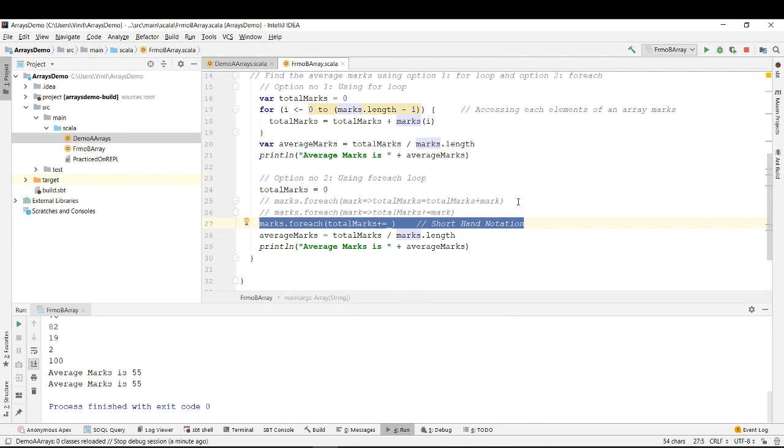So any doubts over here? Any doubts? No, Rishi? No? Right. Okay. So let's go ahead, and this was about for each.